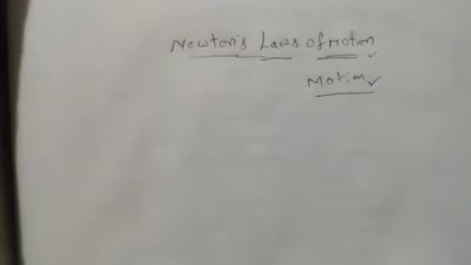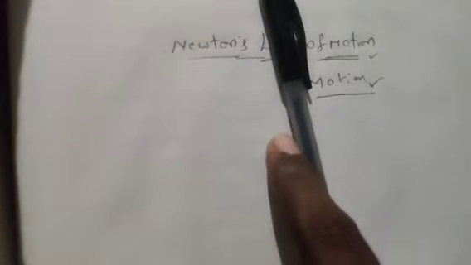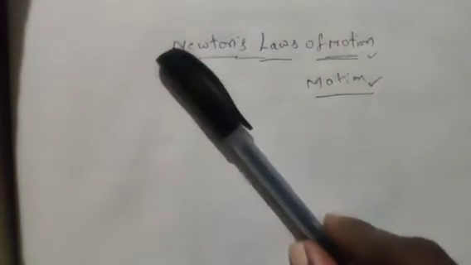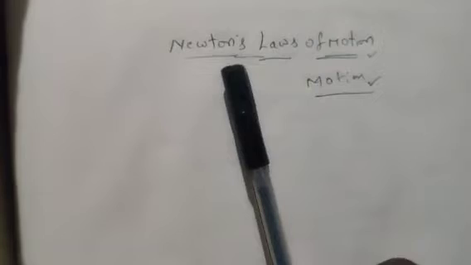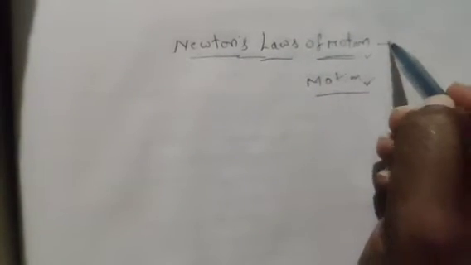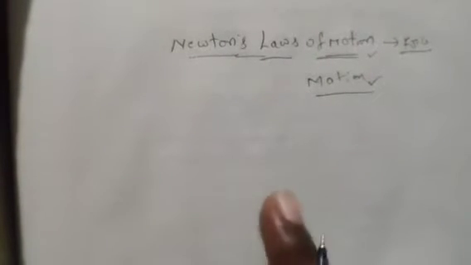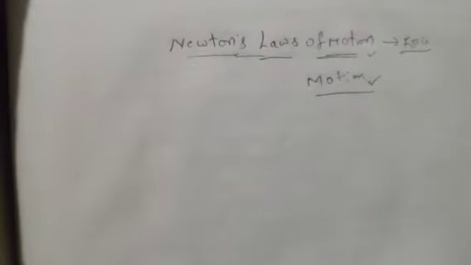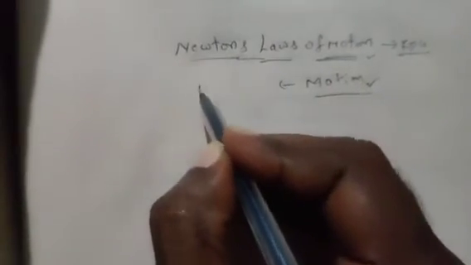So sir, you were saying cause for the motion. What is the cause for the motion? Everybody has a doubt. Suppose you look at this pen. The pen is at rest. If I apply some force, the pen is in motion. So if something must come into motion, we have to apply some force. If the force is added, then it is Newton's laws of motion, because force is the cause for the motion.